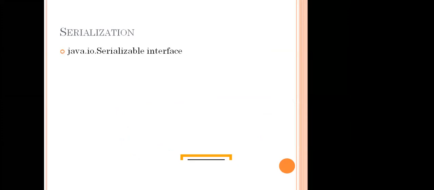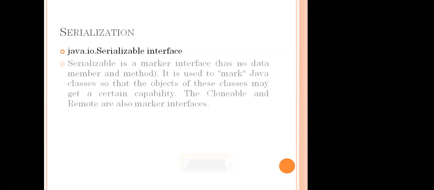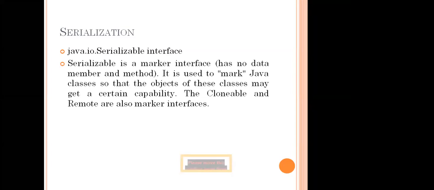So we have this in java.io, IO means input output, the Serializable interface. Serializable is a marker interface that has no data member and method. It is used to mark Java classes so that the objects of these classes may get a certain capability. Cloneable and Remote are also known as marker interfaces.